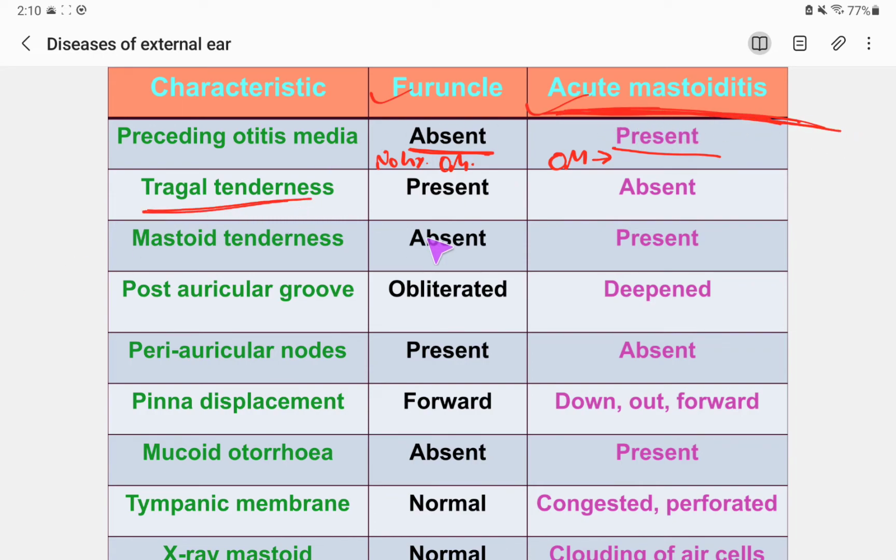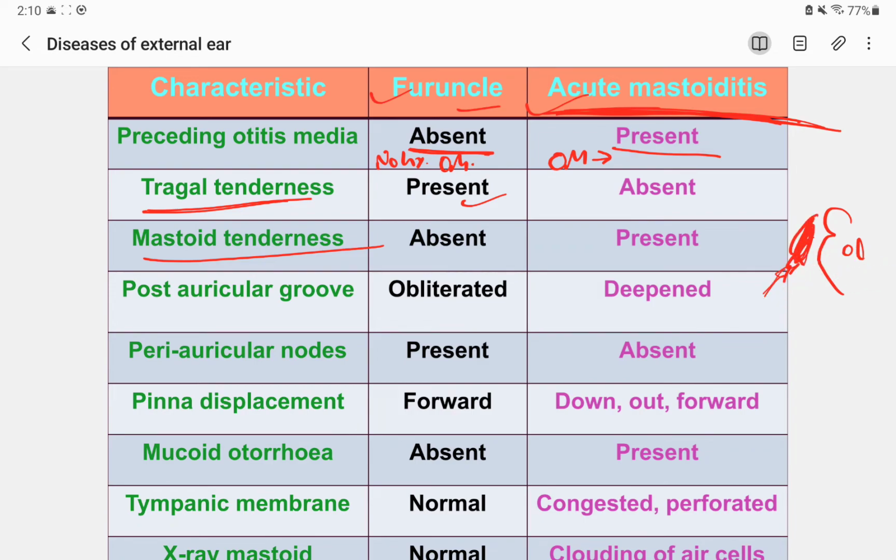And tragal tenderness: if you apply pressure on the tragus, this is the external auditory canal and this is the tragus, tragal tenderness is present in furuncle, not in acute mastoiditis. Mastoid tenderness: this is the ear, this is the tragus, and here is the mastoid area.